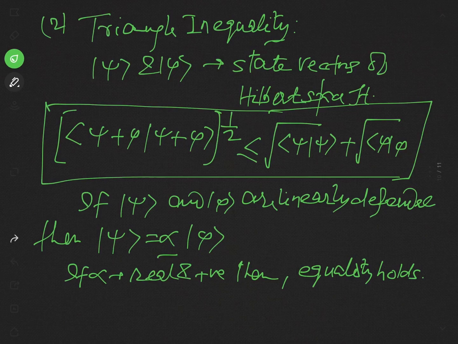Again, we will see that in Euclidean space there is an equivalent or analogous inequality, and that inequality of Euclidean space is also known as the triangle inequality.